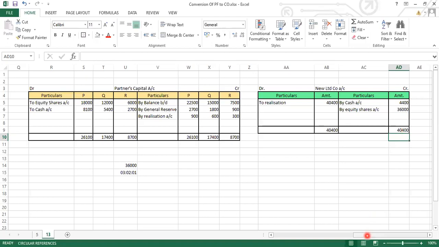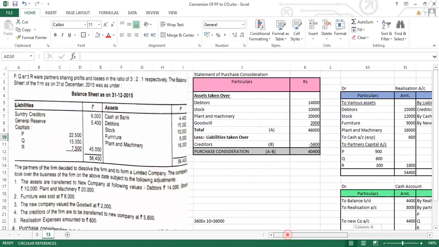Even if the balance in the cash had not come out this way, we also had another way. Look, what is the purchase consideration amount over here? 40,400. From that we came to know that equity shares have been given. Now how much is the equity share which has been given? 36,000 is the equity share which has been given. So how much balance is left? 4,400.